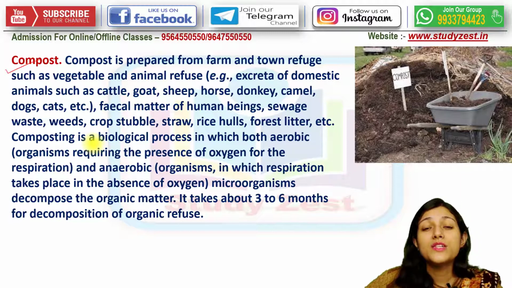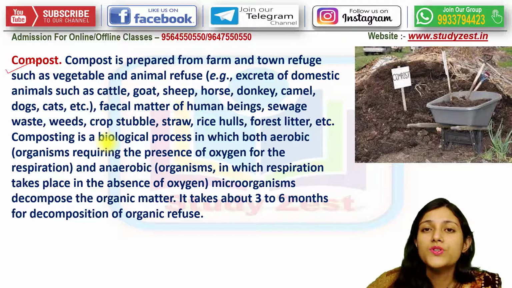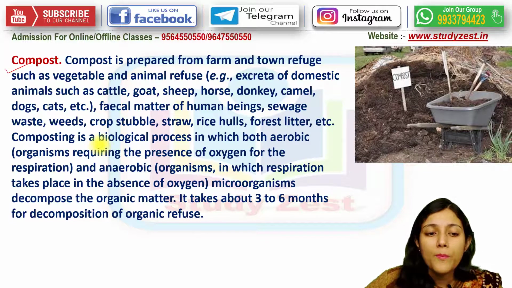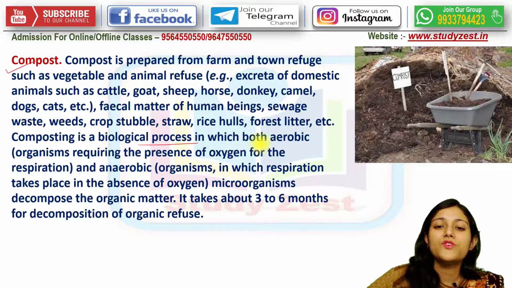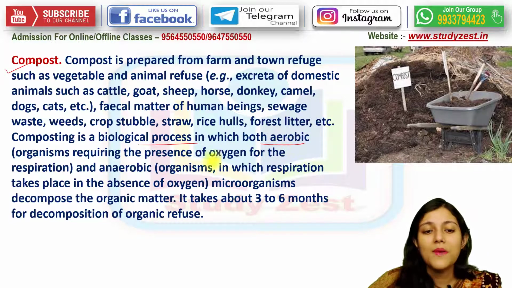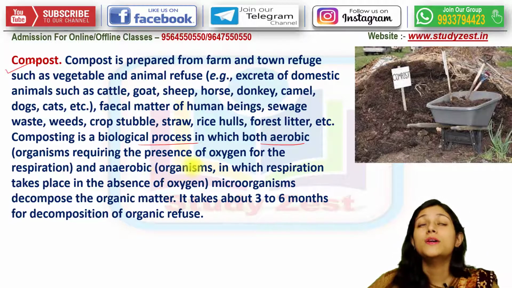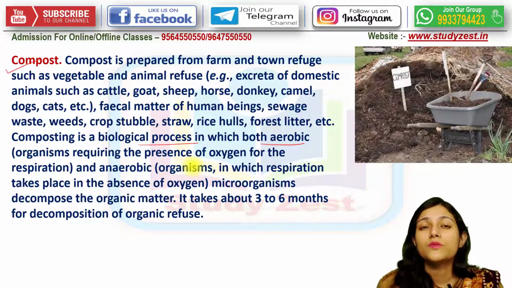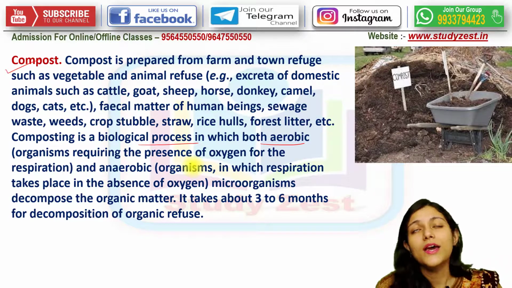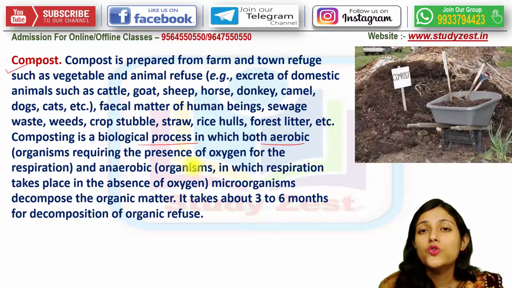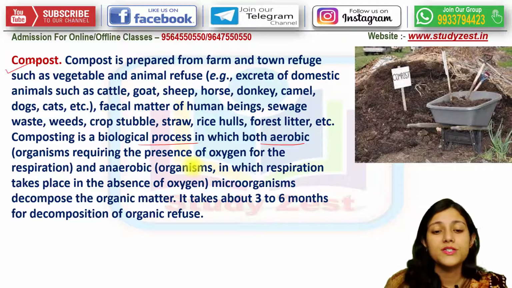कॉम्पोस्टिंग क्या है? कॉम्पोस्टिंग एक बायोलॉजिकल प्रोसेस है जिसमें through this process compost is prepared. So composting is a biological process in which both the aerobic organisms and the anaerobic organisms participate. Aerobic organisms are the organisms which can respire in presence of oxygen, and anaerobic organisms are those which can respire even in the absence of oxygen.